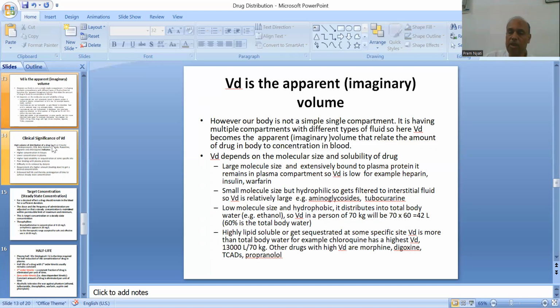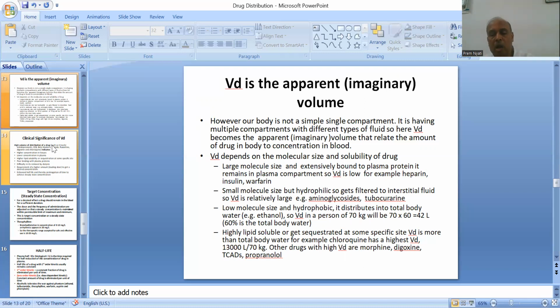So volume of distribution in a person of 70 kilogram will be 70 multiplied by 60%, that is 42 liter. 60% is the total body water. Highly lipid soluble drugs, if sequestered at some specific site, have volume of distribution more than total body water. For example, chloroquine, that is having the highest volume of distribution, that is 13,000 liter in a 70 kilogram patient.